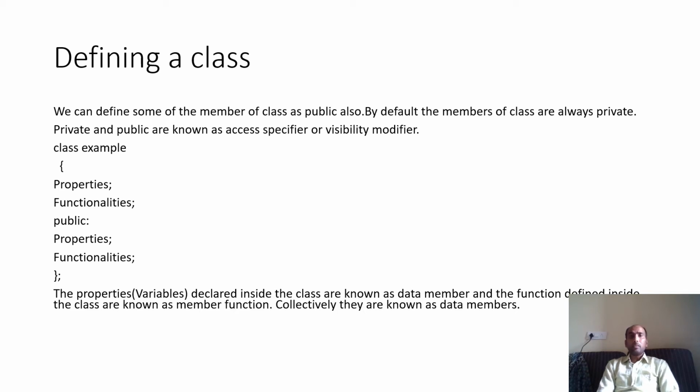The properties, variables declared inside the class are known as data members, and the functions defined inside the class are known as member functions. Collectively, they are known as members. And this private and public are known as visibility modifiers or access specifiers. As the name implies, they say where you can access these private and public members.